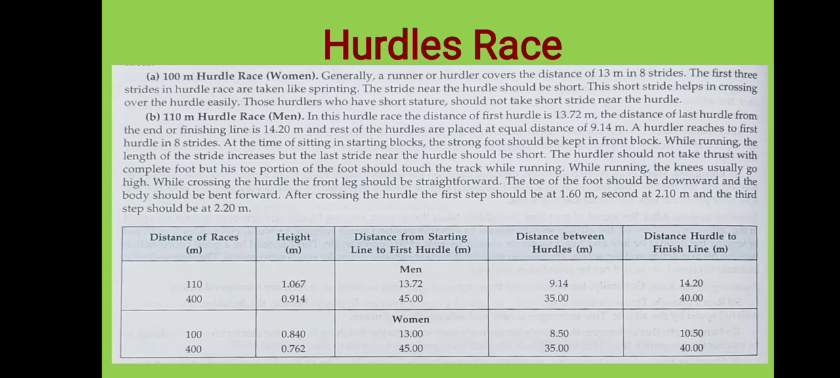While running, the length of the stride increases, but the last stride near the hurdle should be short. Whenever the athlete takes a leap over the hurdle, the stride near the hurdle, stride meaning step, the last step, should be short. But for the short heighted it should be a long stride, otherwise it should be short, so that they can leap easily. The hurdler should not take thrust with a complete.